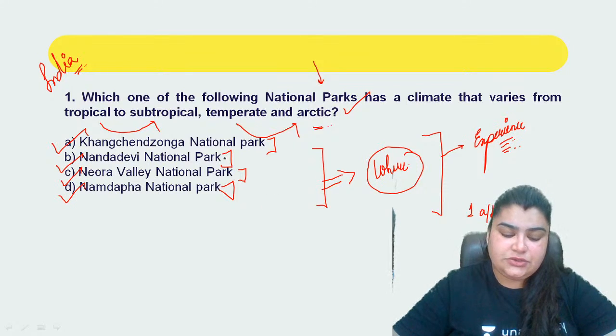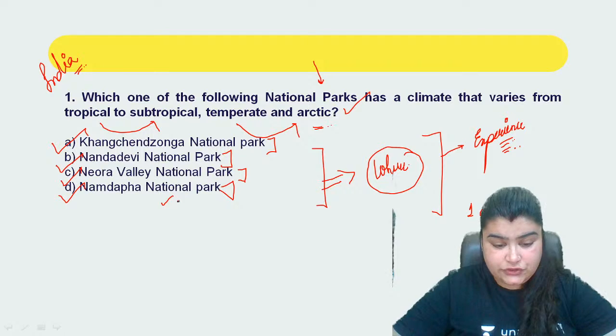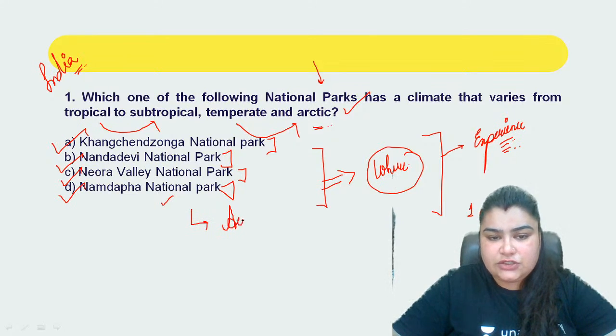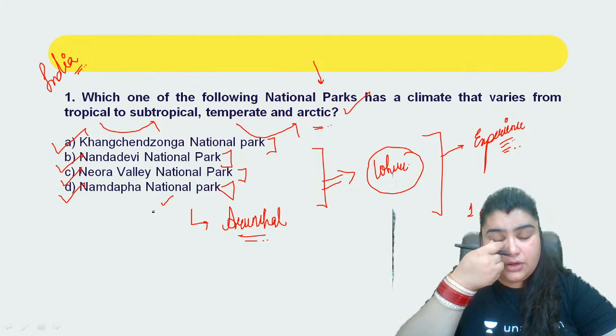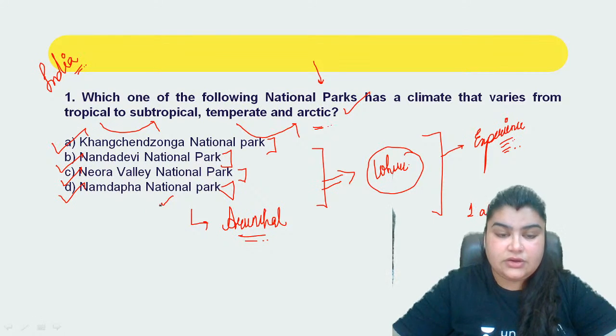The correct answer to this question, guys, is going to be D, that is the Namdapha National Park, right? Why is it going to be D? Because this is the national park that is located in the state of Arunachal Pradesh. It is also a very famous national park for being the abode of the Namdapha flying squirrel, right? So this is something that is important here.